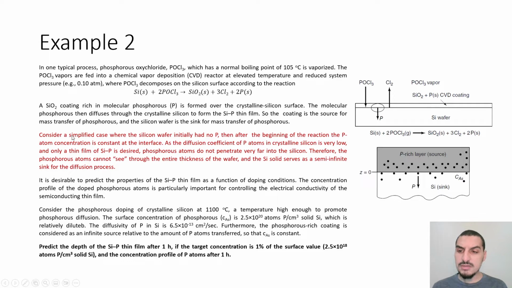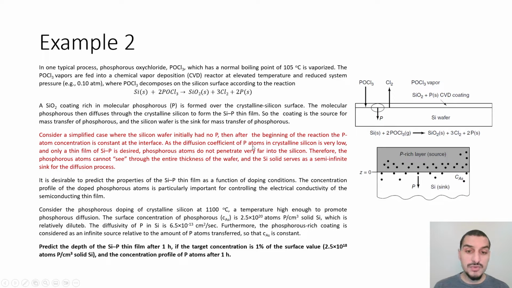So it says that we consider the simplified case where the silicon wafer initially had no phosphorus. So in the very beginning, before the reaction starts, the concentration of phosphorus in silicon is 0 everywhere. And after the beginning of the reaction, the phosphorus atoms concentration is constant at the interface. So at this interface here, the concentration of phosphorus is constant.